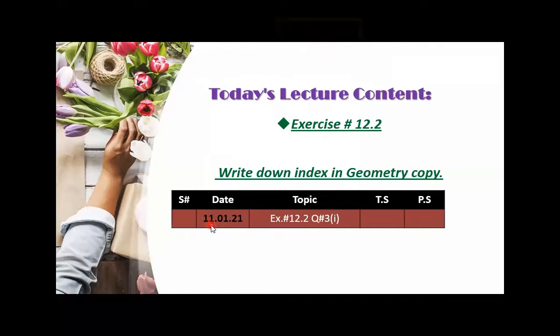Write down date 11/1/21, and the topic is exercise number 12.2, question number 3, bit number 1. This is your classwork index for today. And when you have done, please write it down in the chat box that you have written down the index. Hurry up, everyone, with blue pen, and please do neat and clean index in geometry copy.